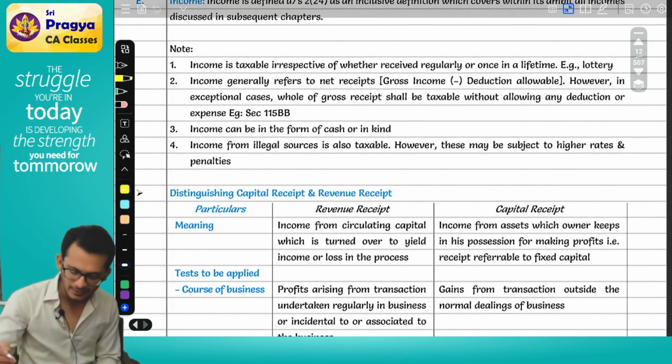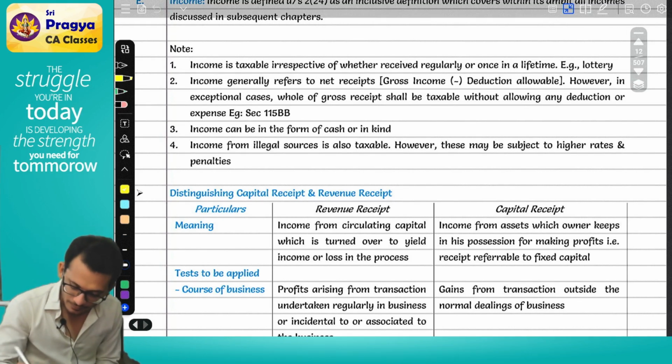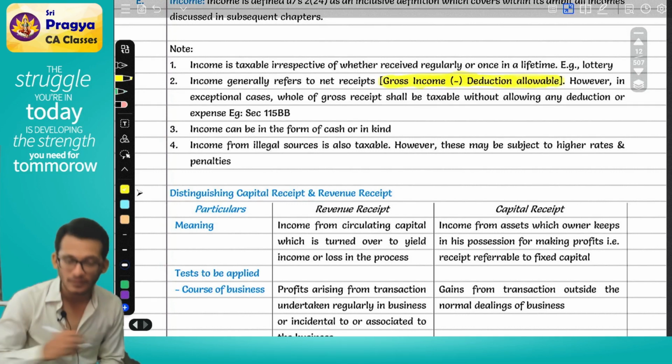If you have your highlighter pen, please ensure that you highlight this part. It is called gross income minus allowable deduction.